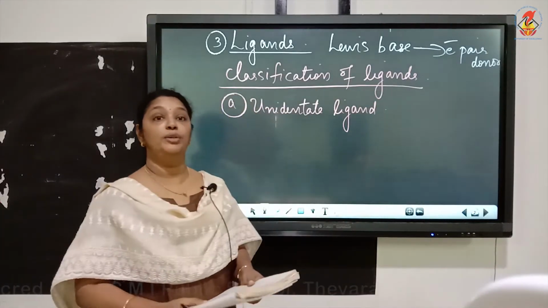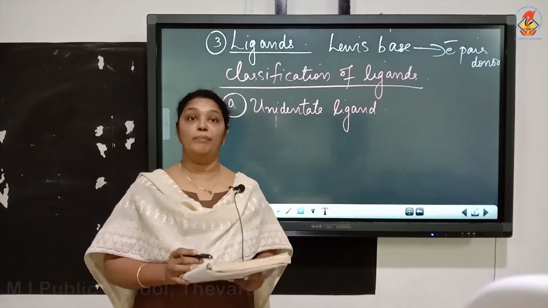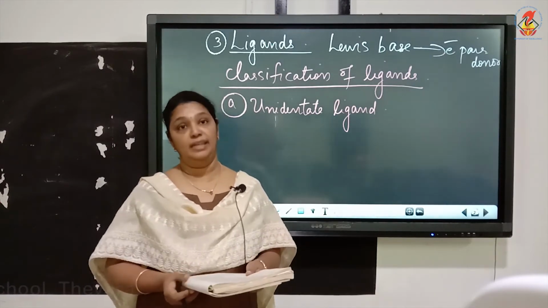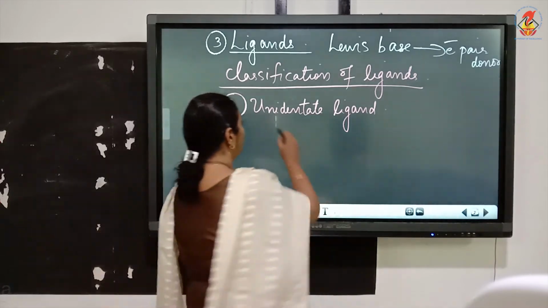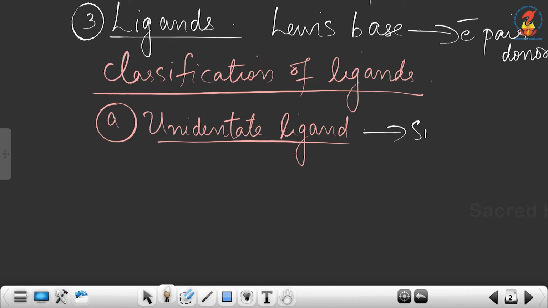Now, what do you mean by a unidentate ligand? When a ligand is bound to a metal ion through a single donor atom, it is called a unidentate ligand. So, a unidentate ligand has a single donor atom.